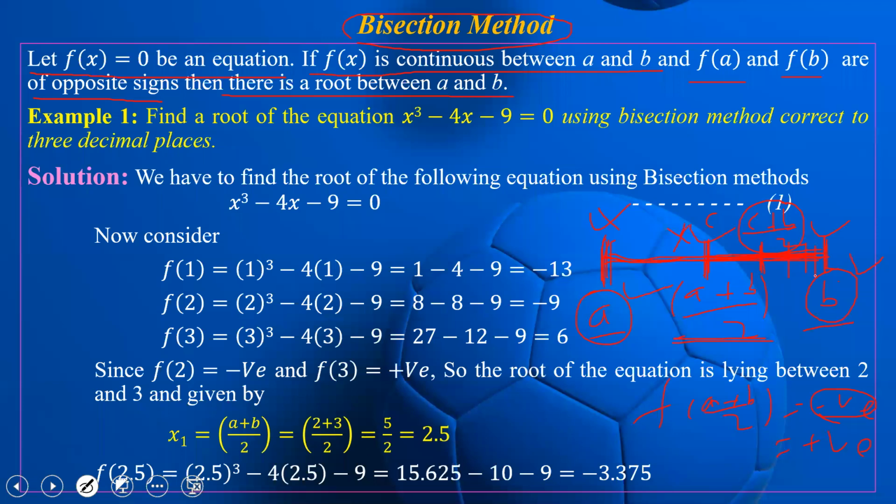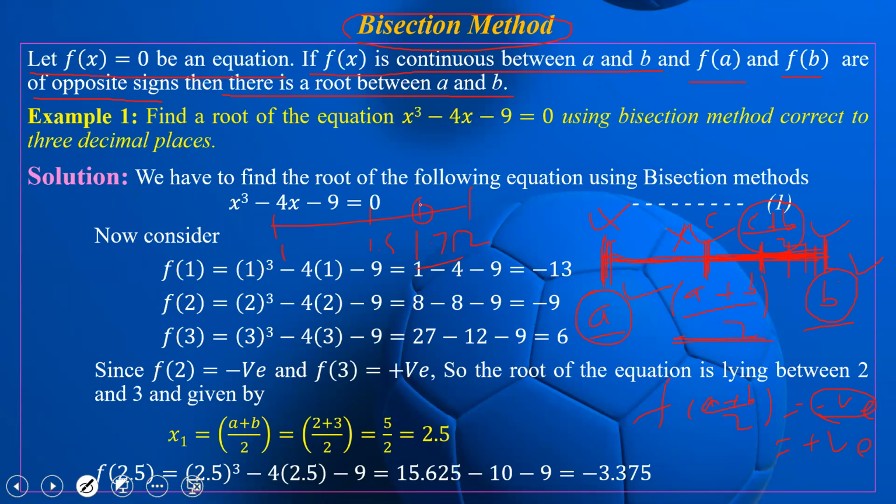So what will happen at the end? We are going to get very close. Suppose we have taken the points 1 and 2. The middle point is 1.5. Again, between 1.5 and 2, the middle is 1.75.